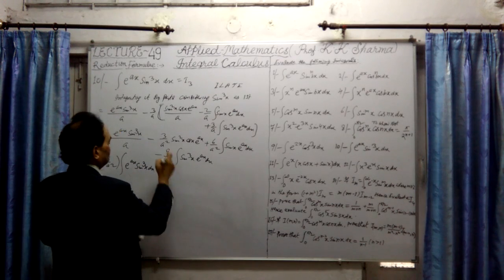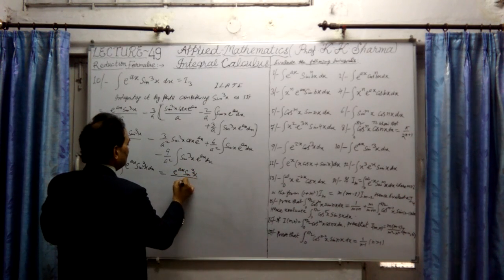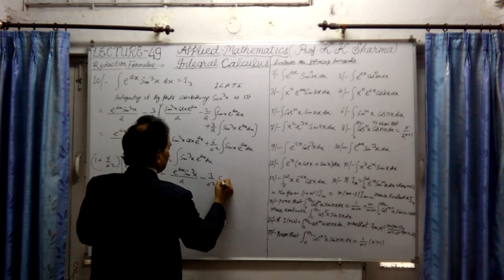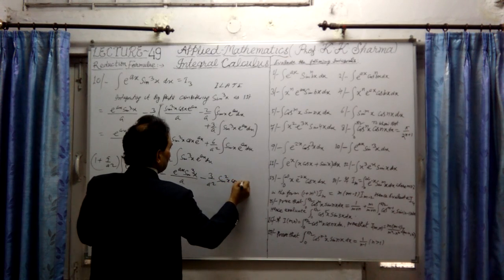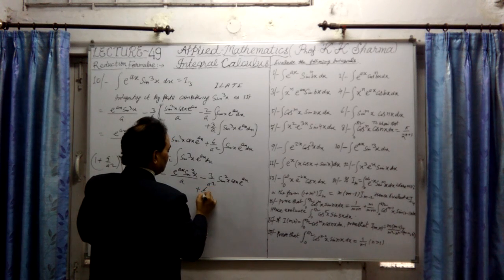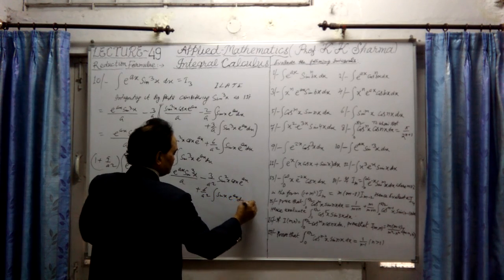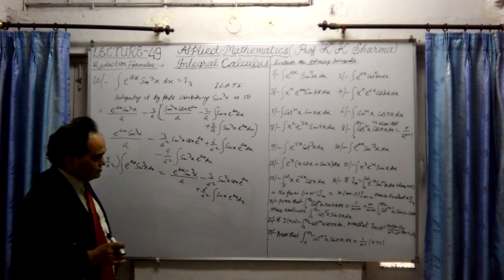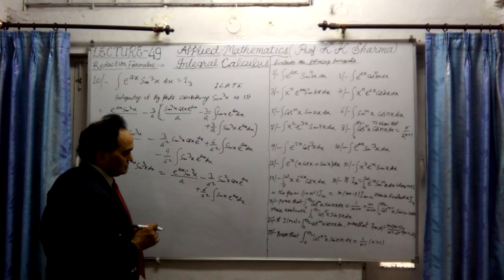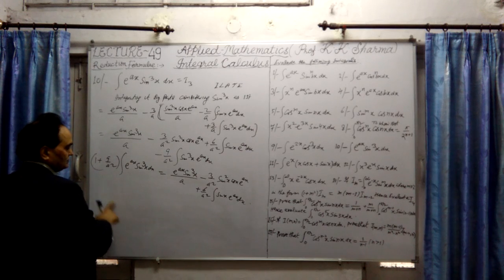This whole is going to be e^(ax) sin 2x upon a, minus 3 upon a square sin square x cos x e^(ax), plus 6 upon a square, integration of sin x e^(ax) dx. First let me find it out. Then I'll solve the integral of sin x e^(ax) dx, what this value will be. Okay, so that can be then calculated and the final answer will be there. Before that, let me divide by this.